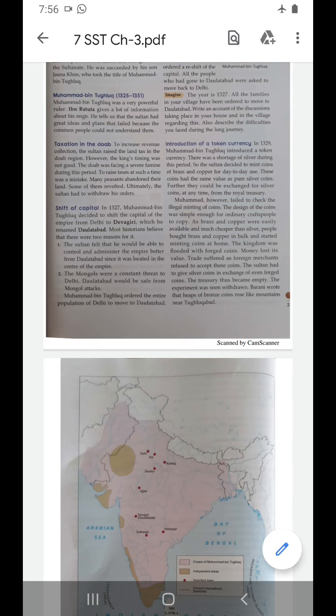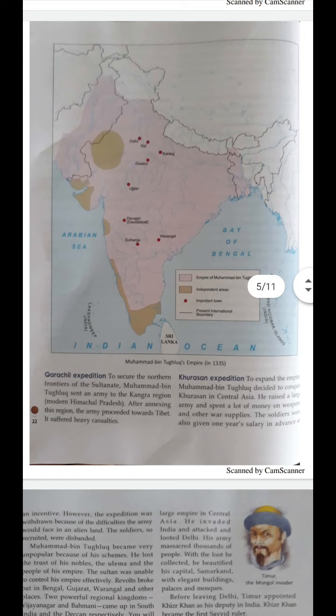So there were so many brass and copper coins to be exchanged. Clear? So this made the treasury of the royal palace empty. Okay. So later on, the Sultan had to withdraw this experiment also. Clear? Understood about token currency?